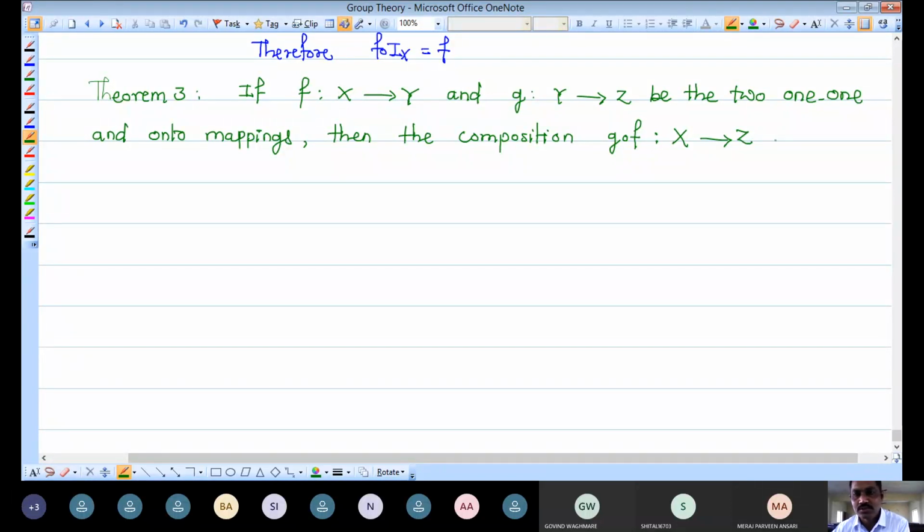Then the composition G composition F from X to Z is also one-to-one and onto.